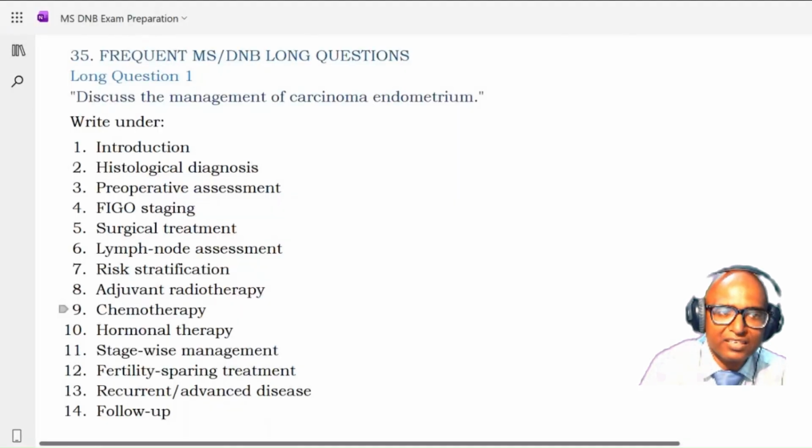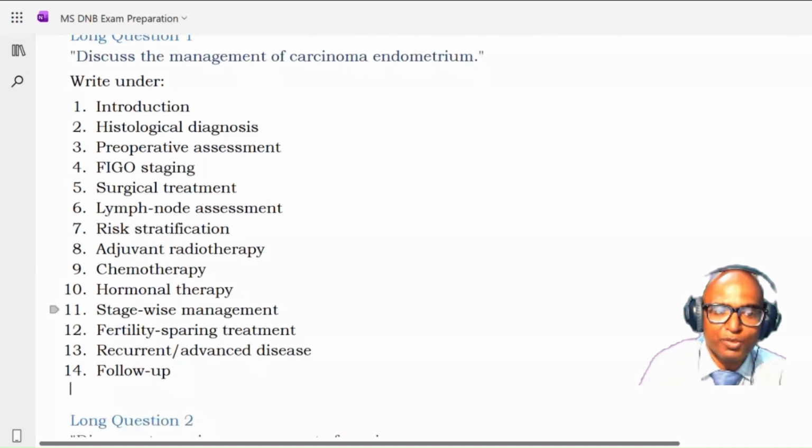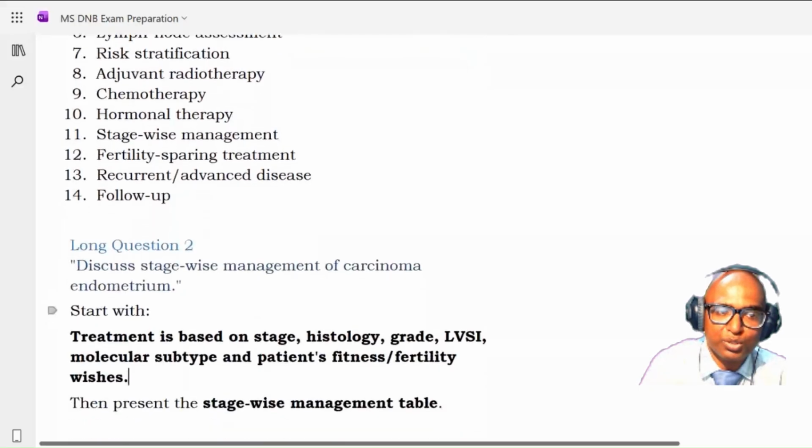Then you will write under introduction, histological diagnosis, preoperative assessment, FIGO staging, surgical treatment, lymph node assessment, risk stratification, adjuvant radiotherapy, chemotherapy, hormonal therapy, stage-wise management, fertility sparing treatment, and recurrent or advanced disease and follow-up. So these are the headings under which you are going to write.